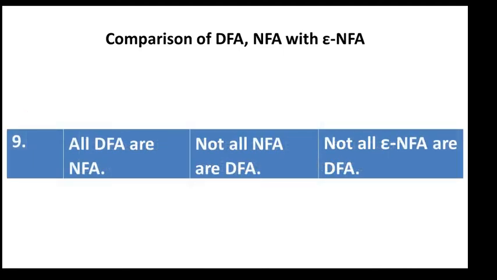Ninth comparison is all DFAs are NFAs. We can also tell DFA is a subset of NFA. All DFAs are NFAs, but not all NFAs are DFAs, and not all epsilon NFAs are DFAs. We have to convert that.